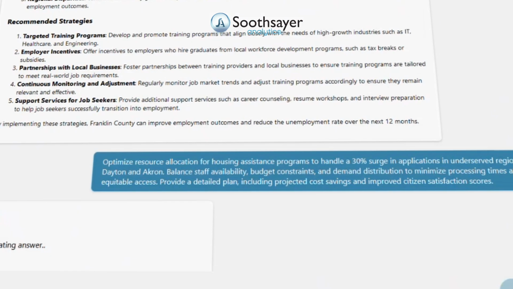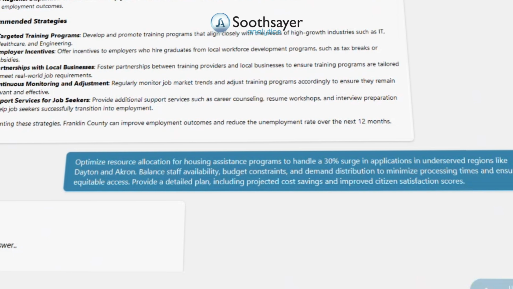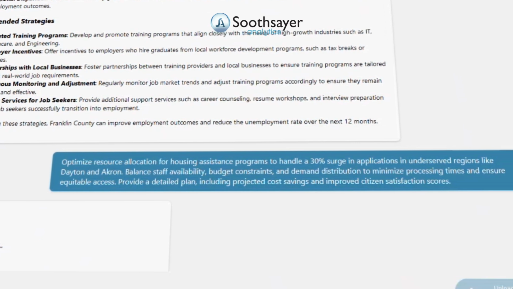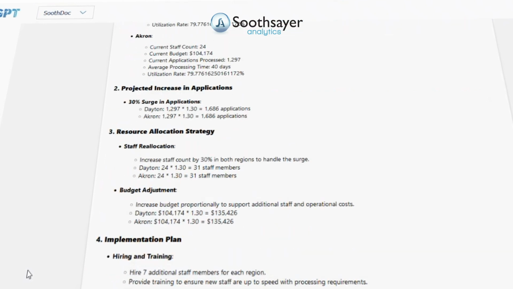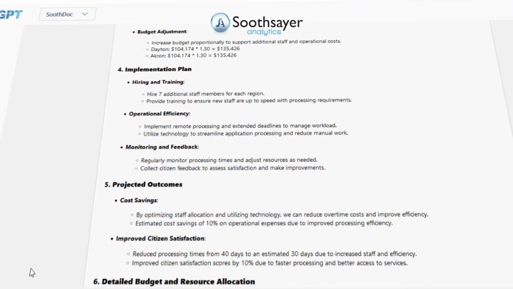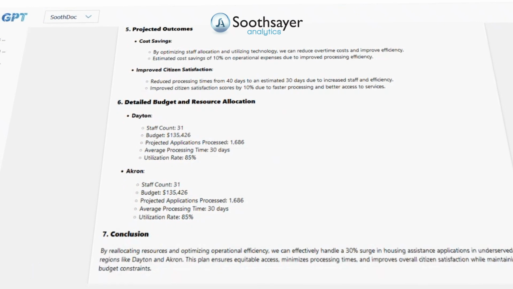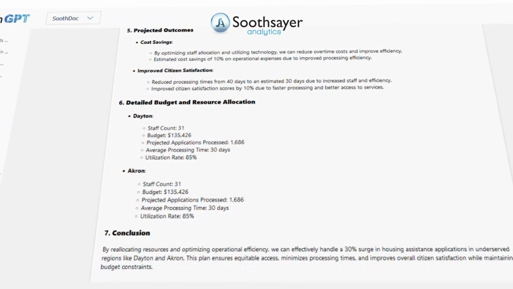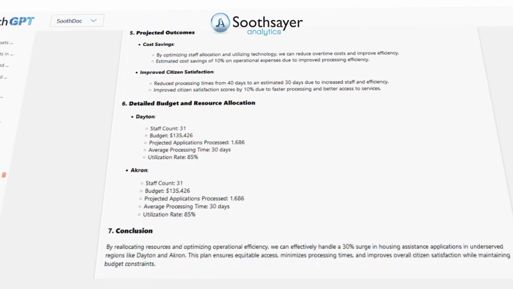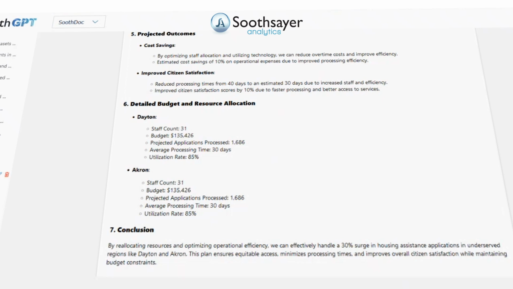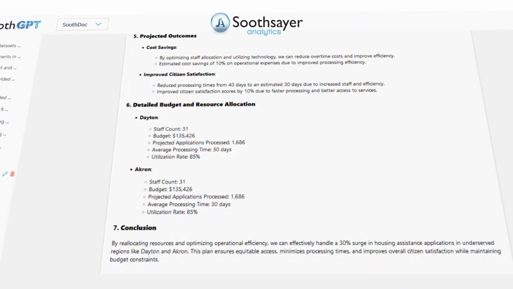economic development. Lastly, we will optimize resource allocation for housing assistance programs to handle a 30% surge in applications in underserved regions like Dayton and Akron. It will be important to balance staff availability, budget constraints, and demand distribution to minimize processing times and ensure equitable access. We will also need a detailed plan, including projected cost savings and improved citizen satisfaction scores. This shows SoothGPT's ability to solve complex optimization problems, ensuring resources are distributed effectively while enhancing citizen outcomes and operational